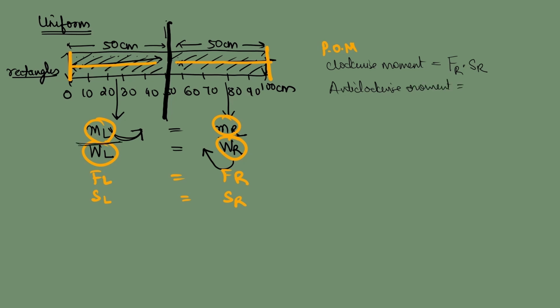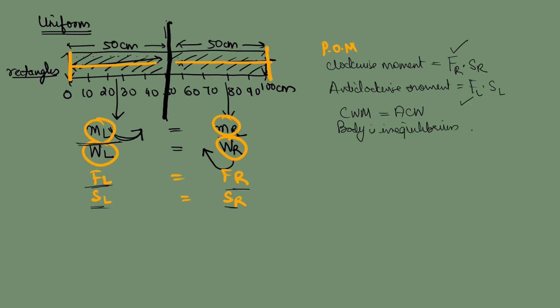Can you see this? So force due to left hand side into distance of left hand side from the pivot. Correct? But here we know force of right hand side, force of left hand side are same. Distance of left and distance of right are also same. So can I say clockwise moment here is equal to anti-clockwise moment, which means that the body is in equilibrium.